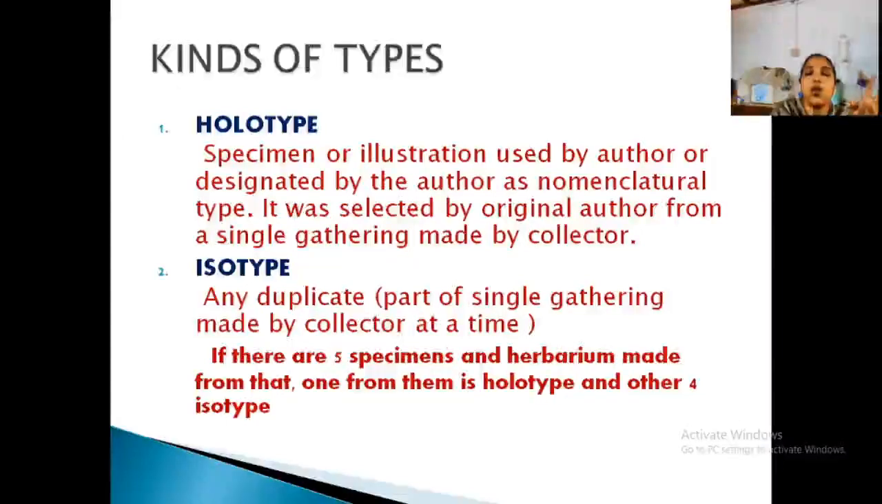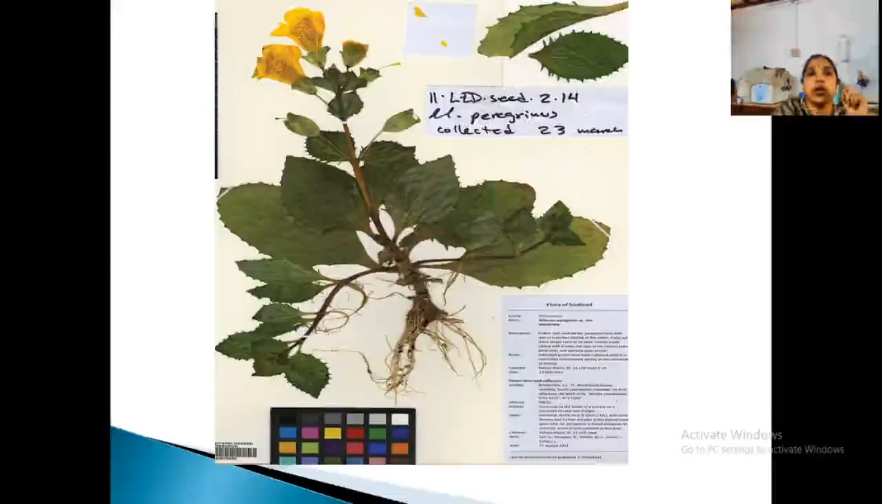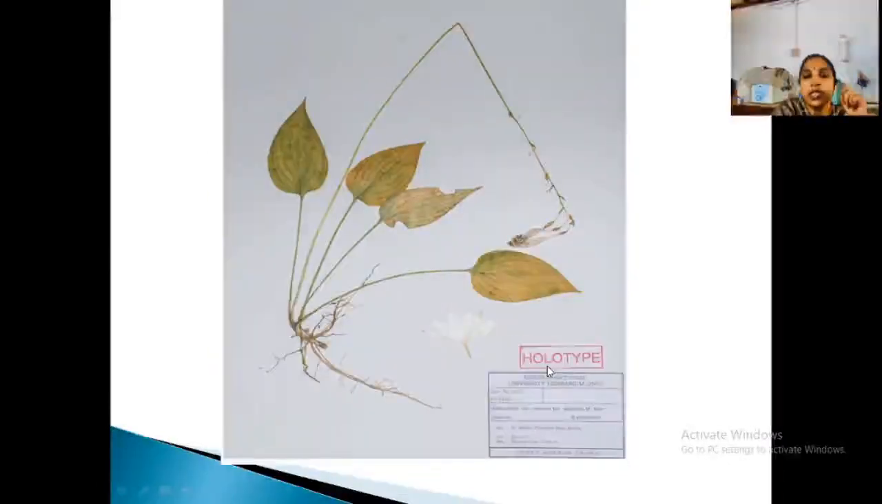So the original author designating the original material upon which he describes the species or taxa is known as what? Holotype, and its duplicates are known as what? Isotype. Clear? Okay. Now this is the photograph of a type specimen herbarium. Its details are attached here. See, this is another one. So based on this, the author describes.